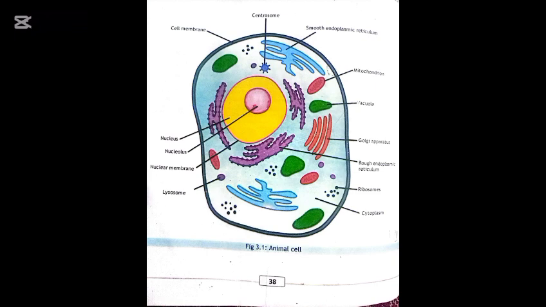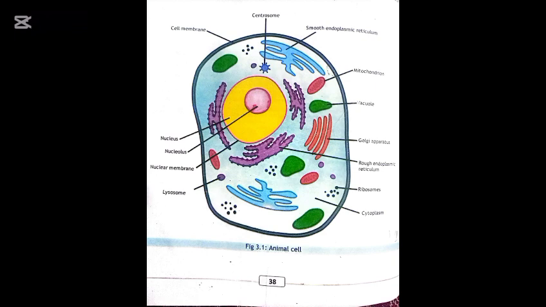Next one is Golgi apparatus. Golgi apparatus modifies, packages, stores, and transports proteins and other materials. Think of it as a packaging and delivery center. Next one is lysosomes. Lysosomes contain digestive enzymes. They digest organelles and harmful substances.